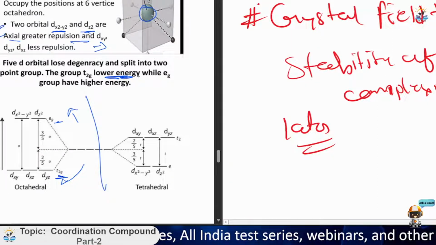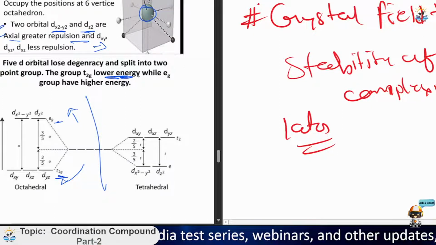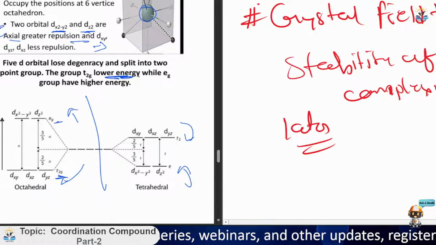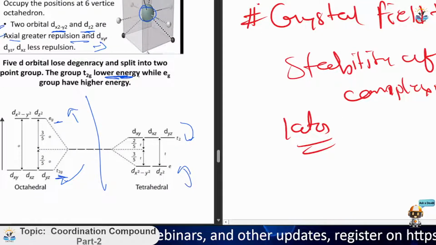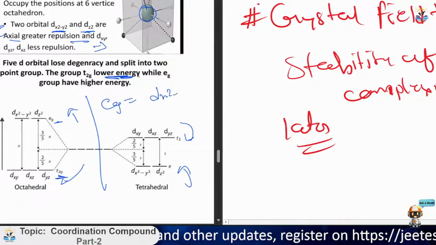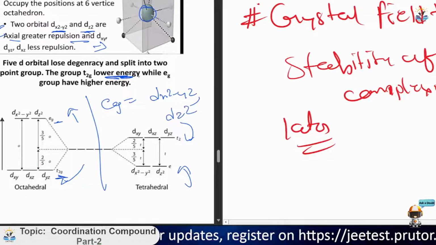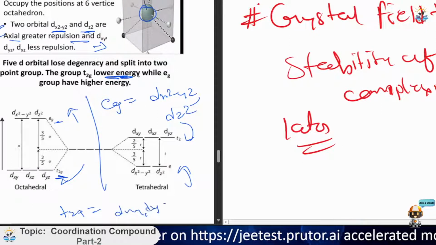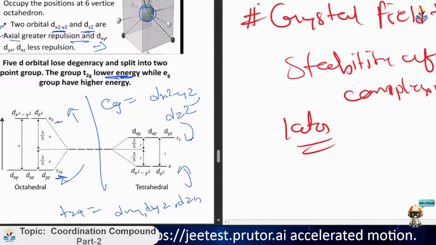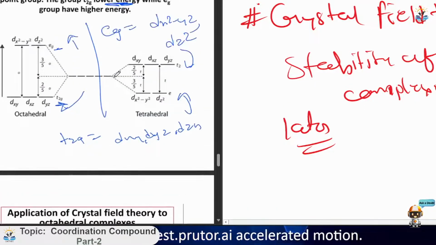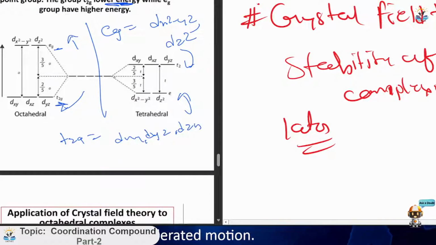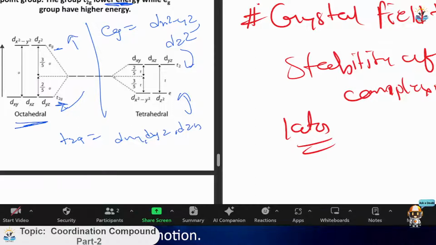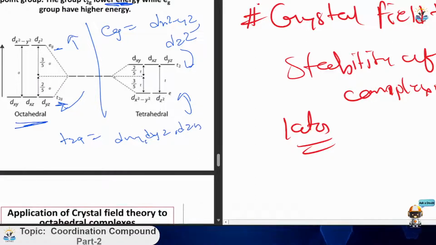But for tetrahedral, it becomes different. The T2g is a higher energy, but the eg is a lower energy. In eg we have dx square minus y square and dz square, and T2g is equal to dxy, dyz, and dzx. So this is the difference between the tetrahedral and octahedral orbital structure. For octahedral, the lower energy is T2g, while in tetrahedral, the lower energy is eg.